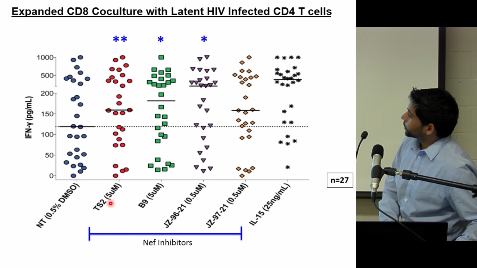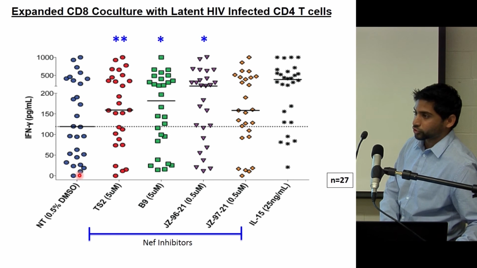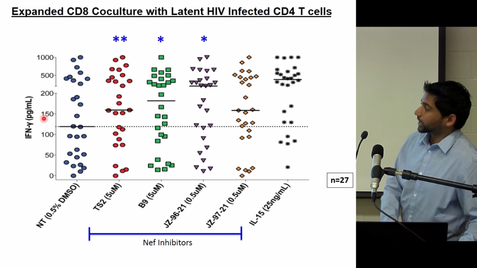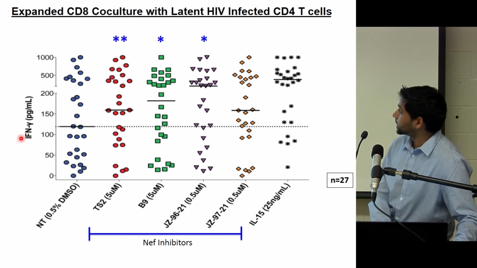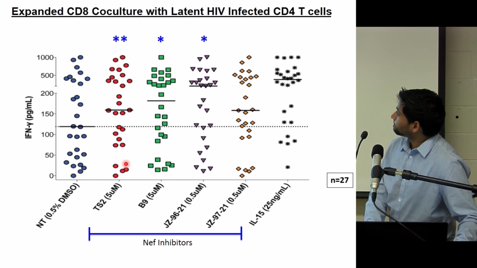So when we actually introduce these inhibitors, these 4 over here, to these infected cells, we can see that compared to our baseline negative control, there is an increase in the response of the CD8 T cells, the killer cells, by producing more cytokines. So we're actually making these cells more visible to the immune system.